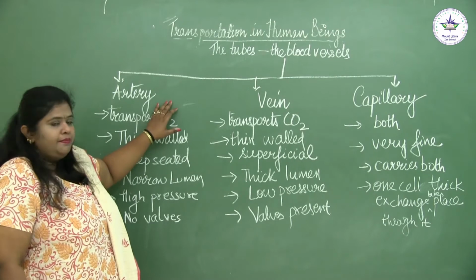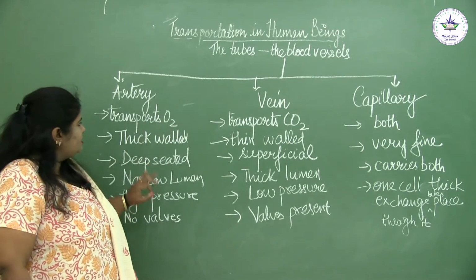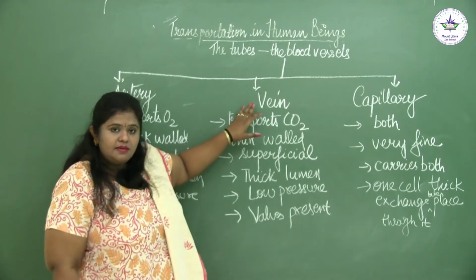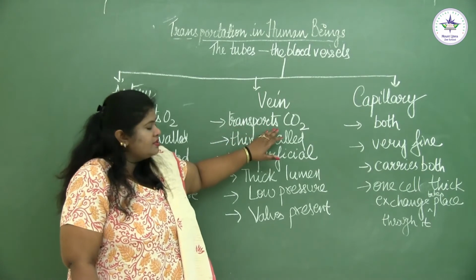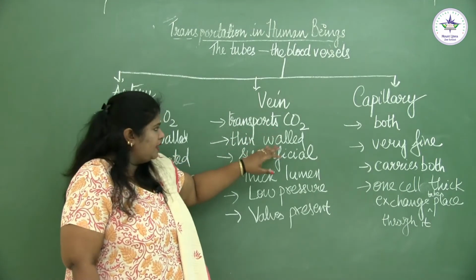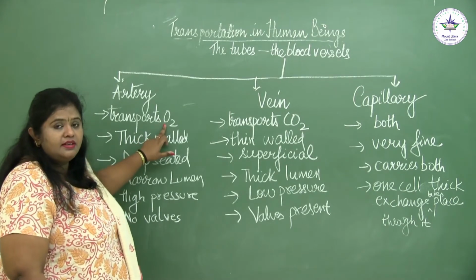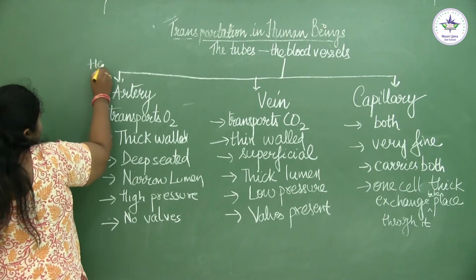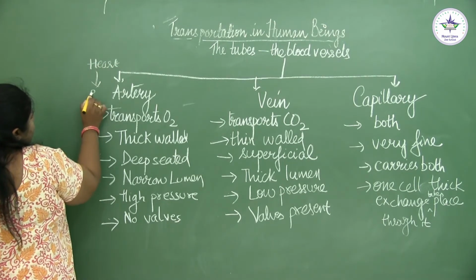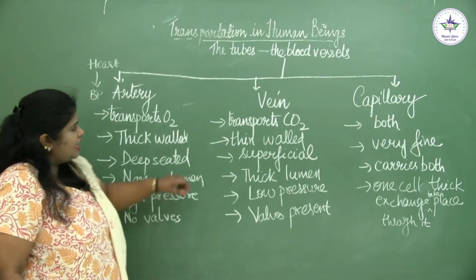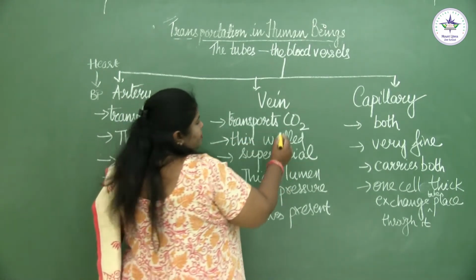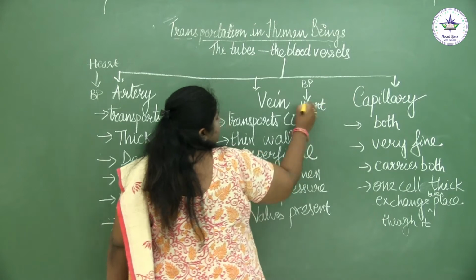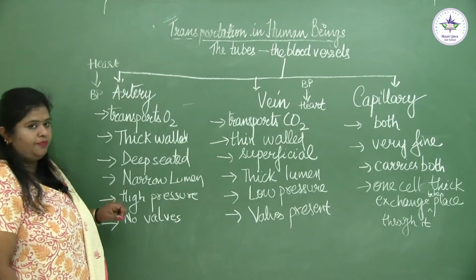The artery is the blood vessel which carries the oxygen-rich blood, or the oxygenated blood, while the vein is the blood vessel which carries your carbon dioxide-rich blood, or the deoxygenated blood. So where was this oxygen-rich blood traveling? This travels from heart to body parts. And where is this carbon dioxide-rich blood traveling? This is traveling from body parts to heart. So this is the direction of the flow.